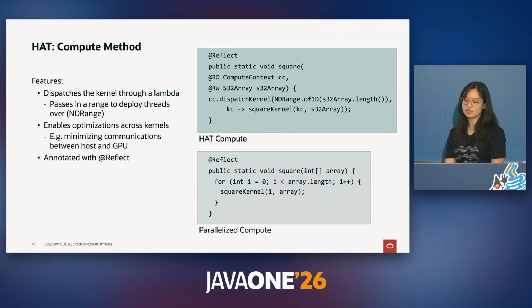The compute method is a little different from the starting code because, although it's semantically the same, we have our own API for dispatching the kernel over a given ND range, n-dimensional range, or our workspace. That is the size of our array. We also pass the kernel context to the kernel method so it can access the thread's ID and other information that may be used for calculations. And finally, we reflect across the compute method to expose points of optimization, especially across these kernels.